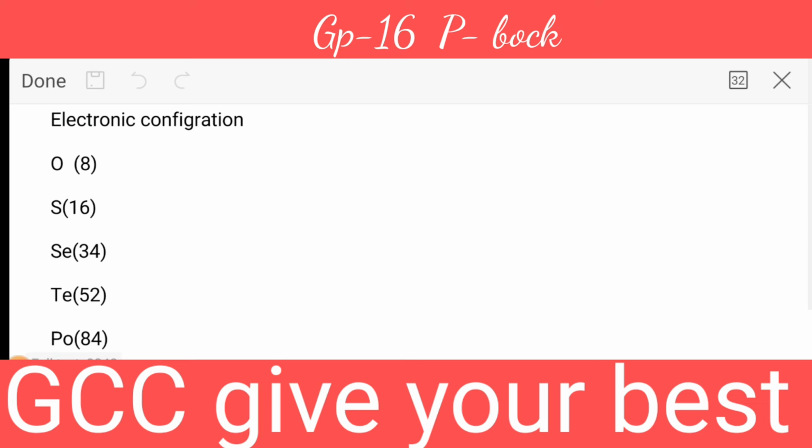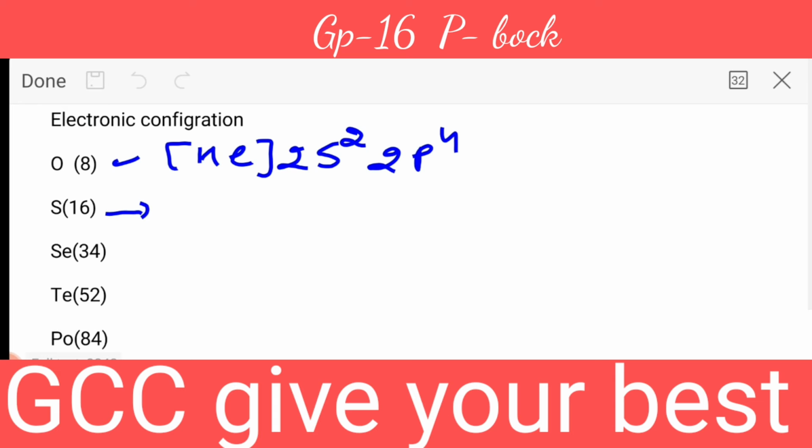First, oxygen: atomic number is 8, so its configuration will be helium 2s2 2p4. The next one is sulfur: its configuration will be neon 3s2 3p4.